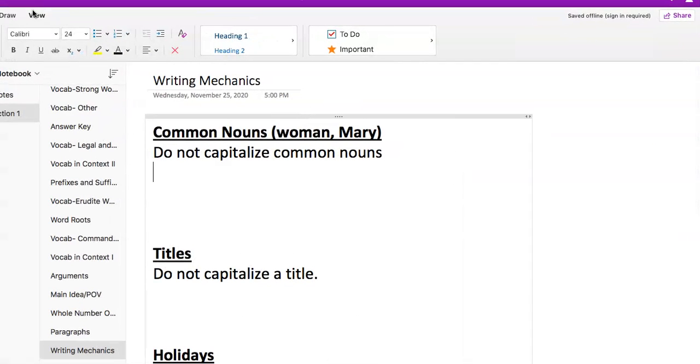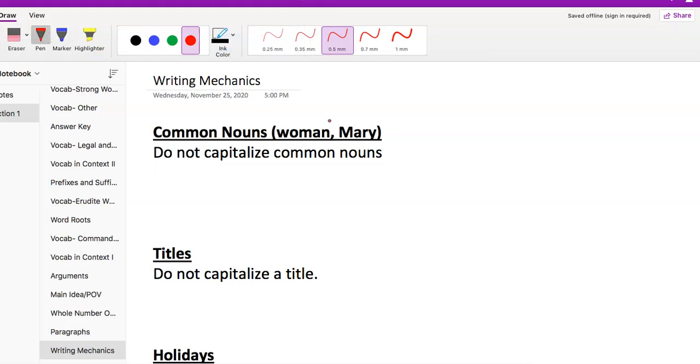All right, let's take a look at writing mechanics. So we have several examples of rules on things that we need to know and be familiar with. We're starting with common noun versus proper noun. You can see the example that we have: there is woman and Mary right here. And so the rule is common nouns do not refer to specific people, places, or things.